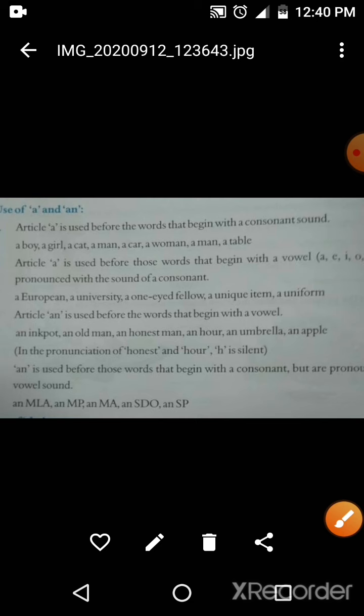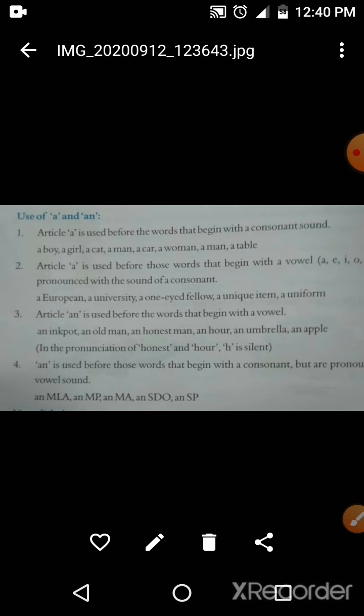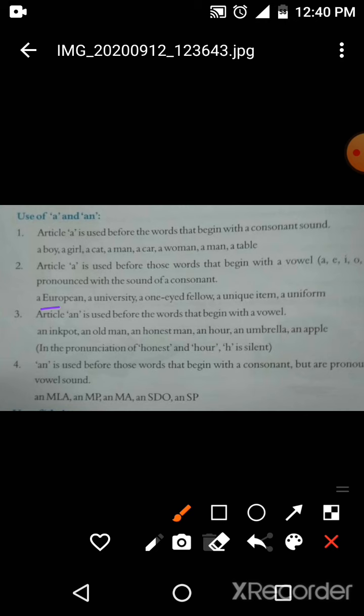In the second case, article a is used before those words that begin with a vowel but are pronounced with the sound of a consonant. Means they start with a vowel but their sound is a consonant, like European. If you see European, here you find the sound of "yu", and in Hindi if you write it, then you use "ya".